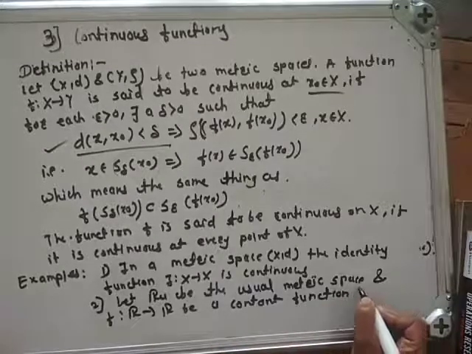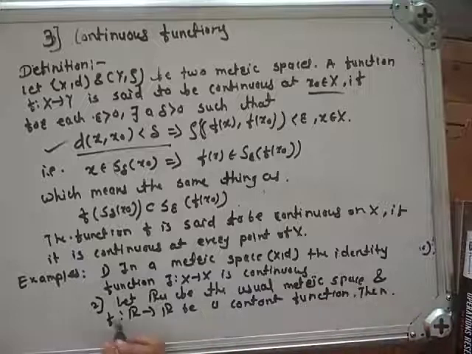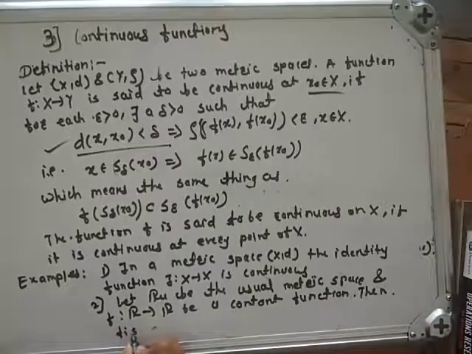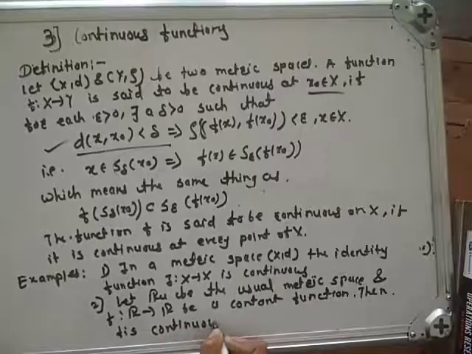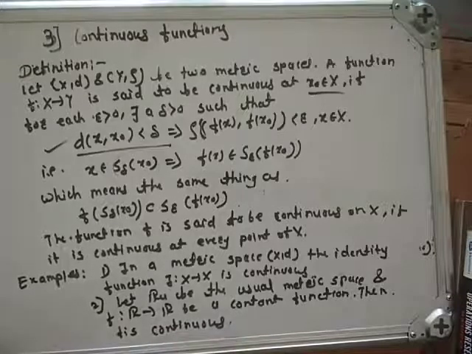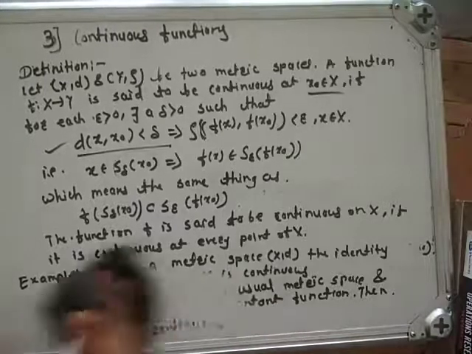Then f is continuous. Okay. Now we will see theorems on continuous function.